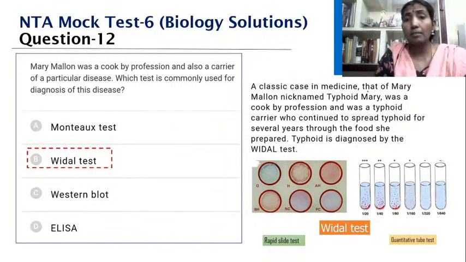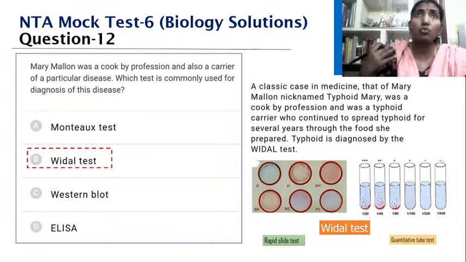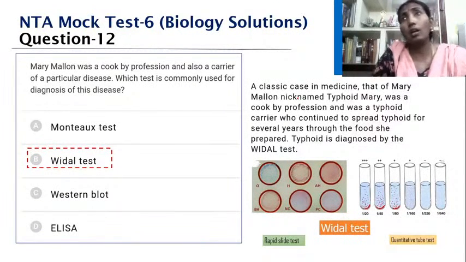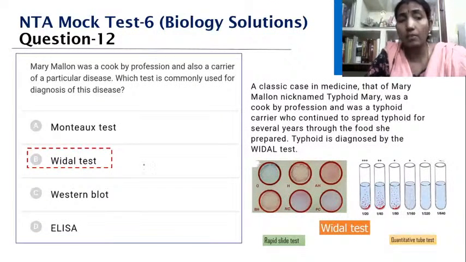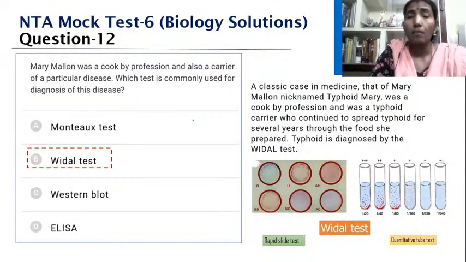A classic case in medicine was that of Mary Mallon, nicknamed Typhoid Mary, who was a cook by profession. She was a silent carrier passing on the disease to so many people who came to her place or to the home where she was working as a cooking maid. She was a typhoid carrier who continued to spread typhoid for several years through the food she prepared. So typhoid is diagnosed by the Widal test. Yes, you are all right children. Yes, Neelambari. So Srivatsav, it's not the Western blot, it is the Widal test and the disease is typhoid, which is caused by Salmonella typhi.